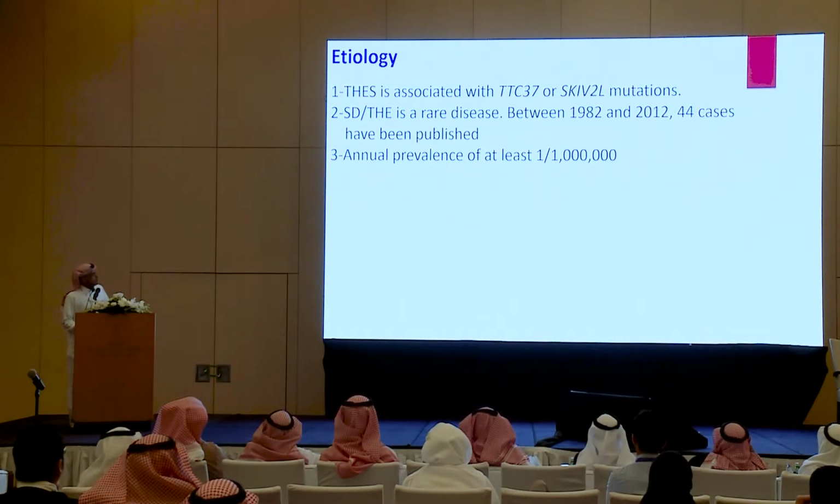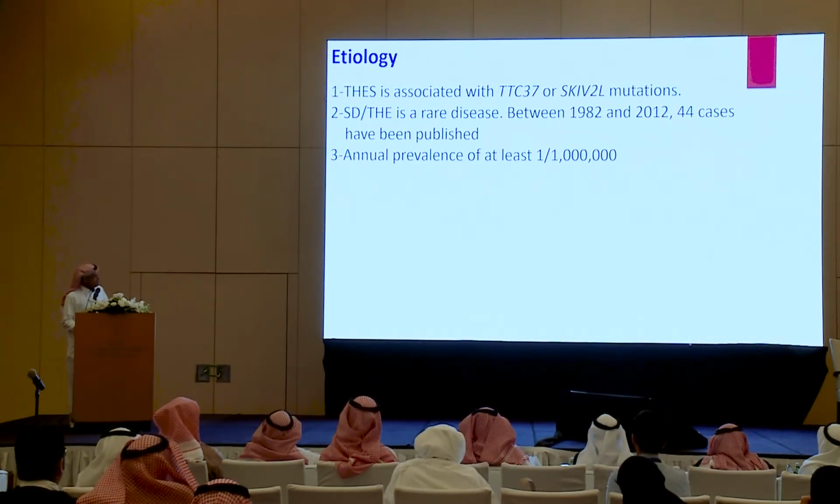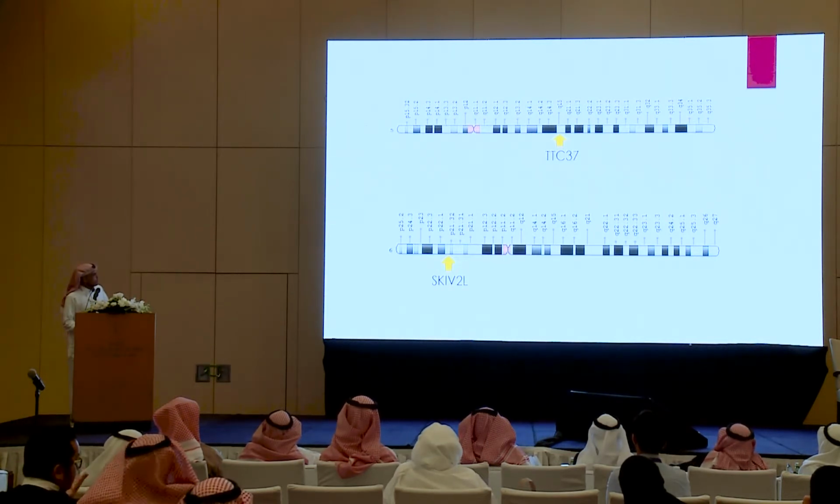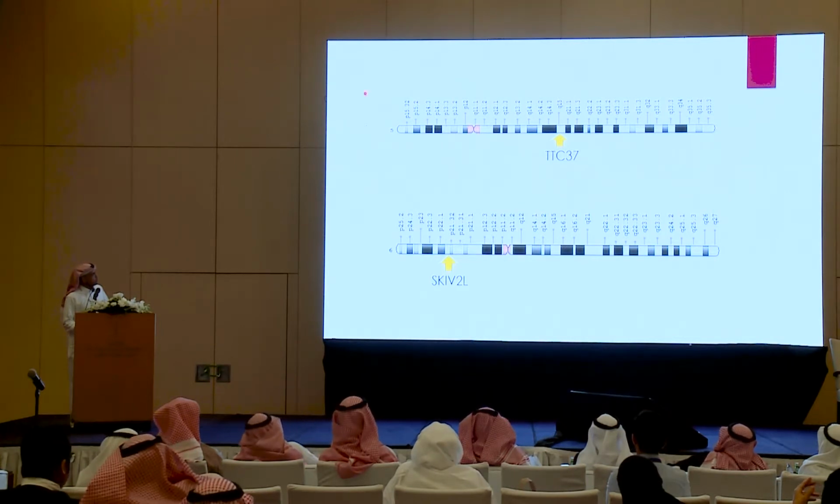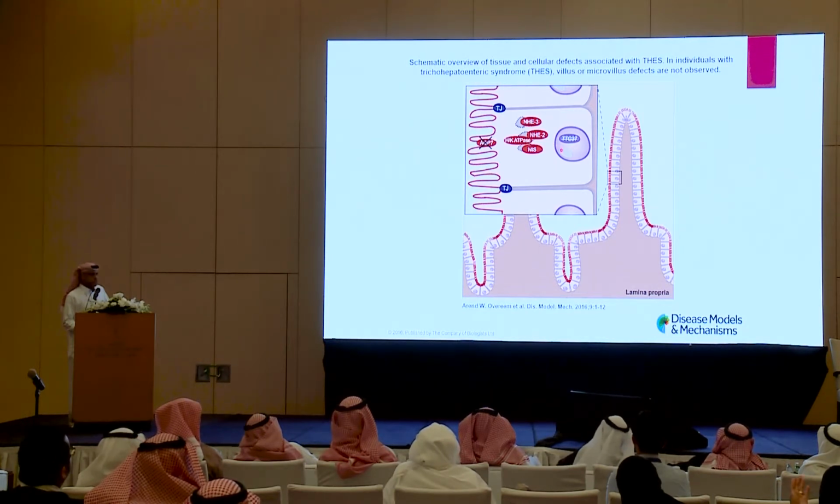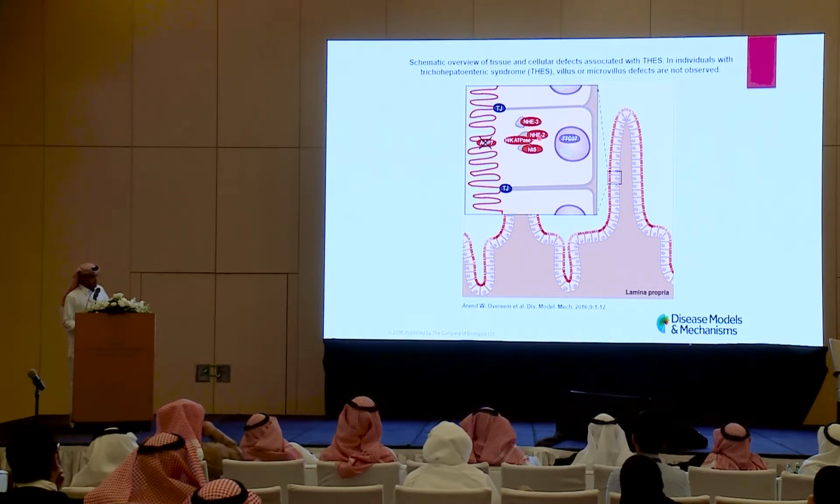It is associated with mutation in TTC37, tetratricopeptide repeat protein, or SKIV2L mutation. It's very rare though, 1 in 1 million. The location of the TTC37 mutation is on chromosome 5 and SKIV2L on chromosome 6. The defect is in the nuclear protein TTC37. It is a transport protein, and this protein also allows protein-to-protein interaction and transport. So the transport of certain proteins to the apical area will be affected.